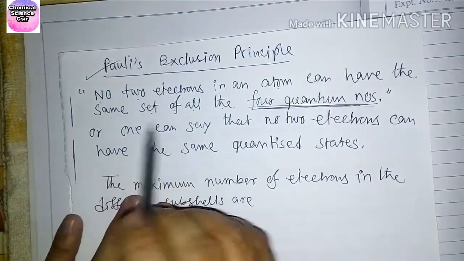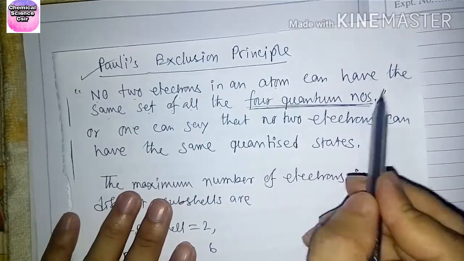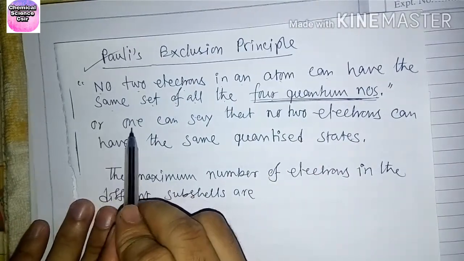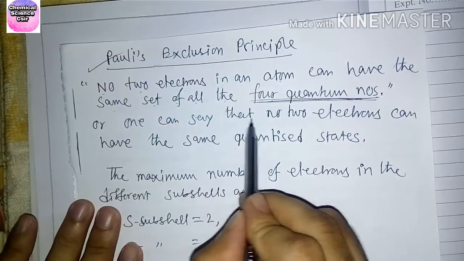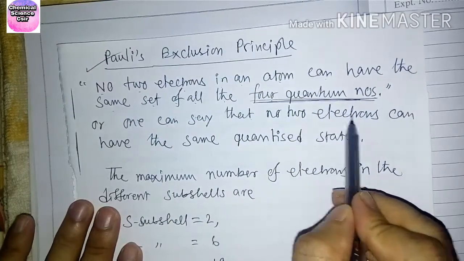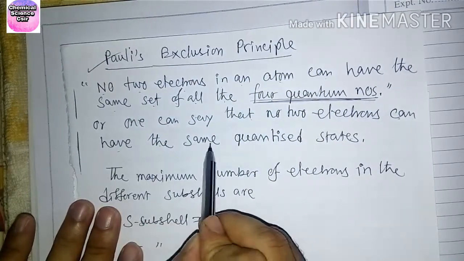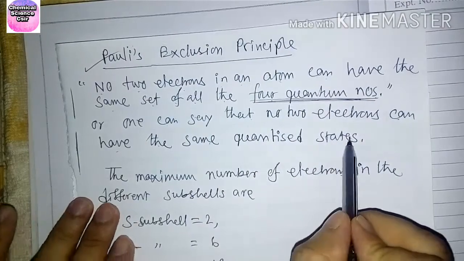So with four quantum numbers, one can say that no two electrons can have the same quantized state.